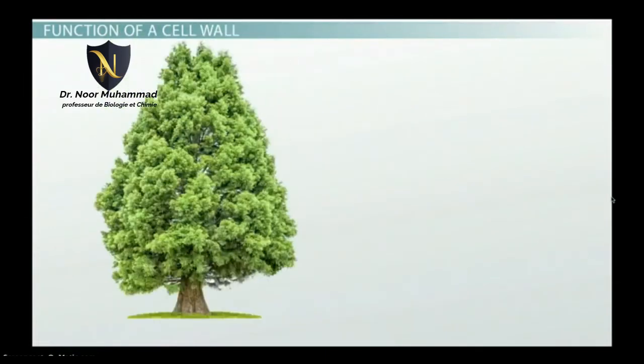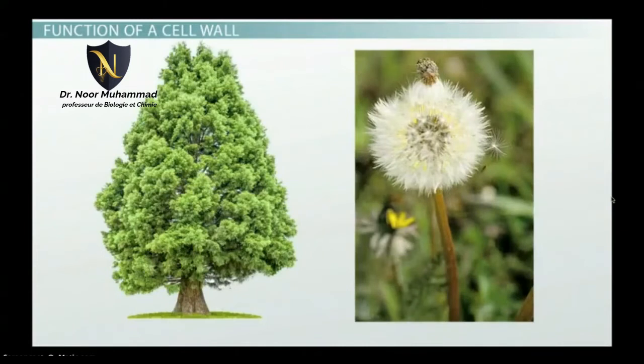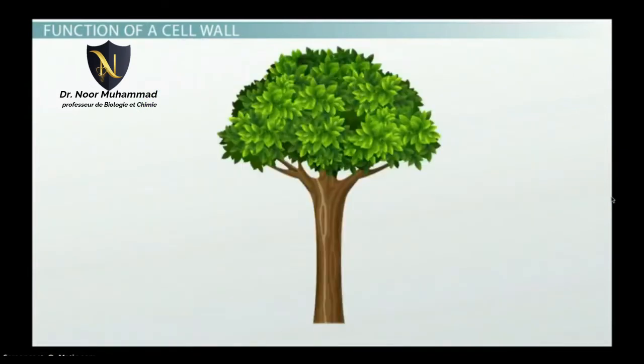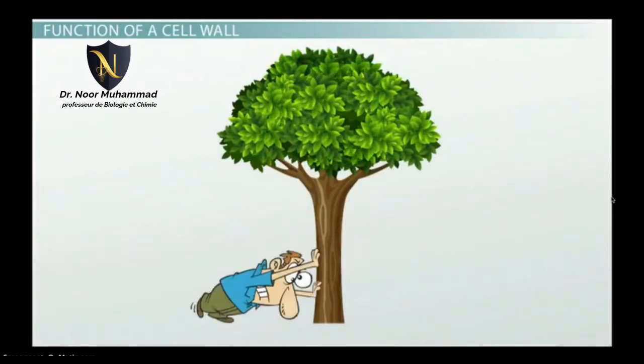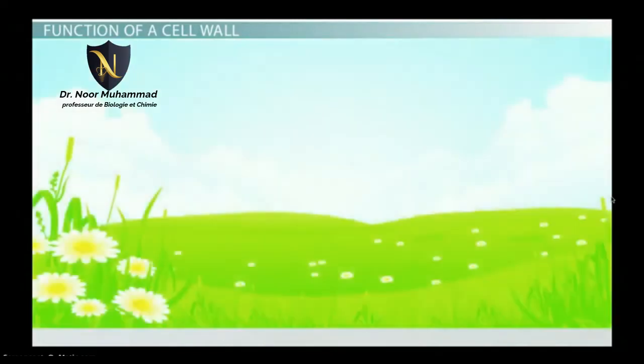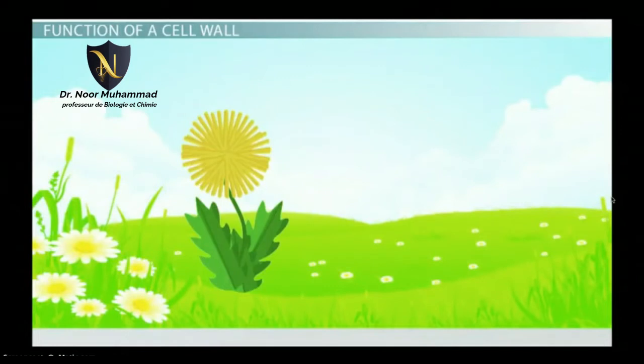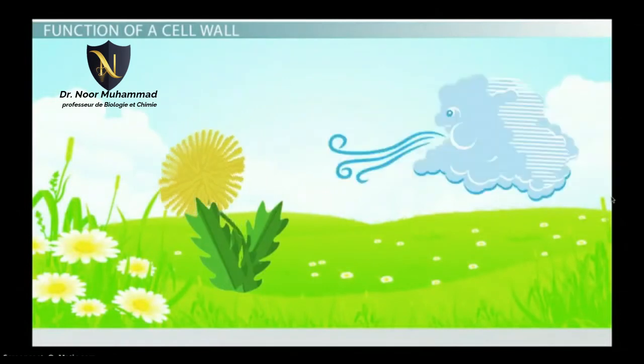A redwood tree and a dandelion both have cell walls on the outside of all of their cells. The cell walls are there to give the plants their shape and support. However, the cell walls act and are constructed a little differently to meet the needs of the particular plant. For instance, a 100-foot redwood tree needs a very strong and rigid plant cell wall so that it can grow to its great height and not fall over in the wind. On the other hand, a little yellow dandelion out in the field needs to have more plasticity so that it can bend, not break, as the wind blows through the field.